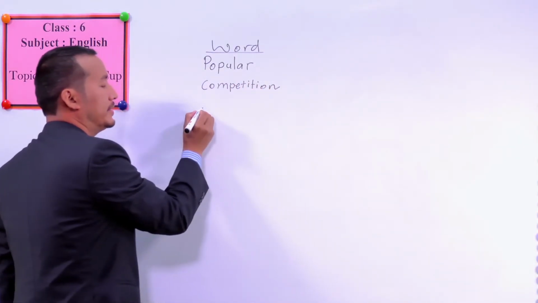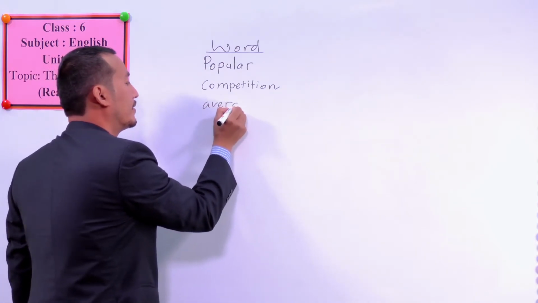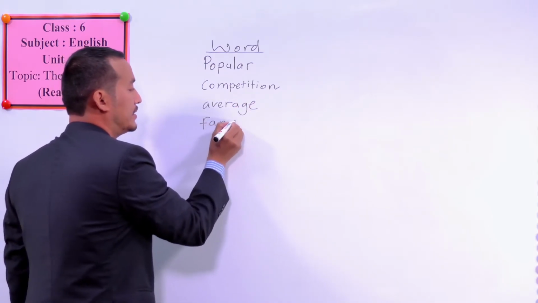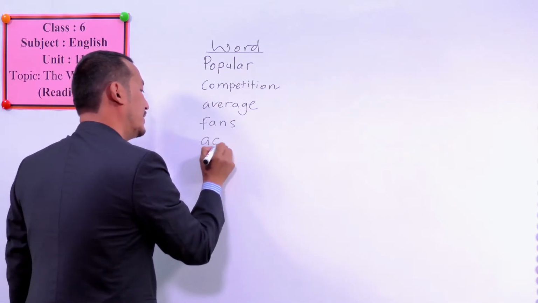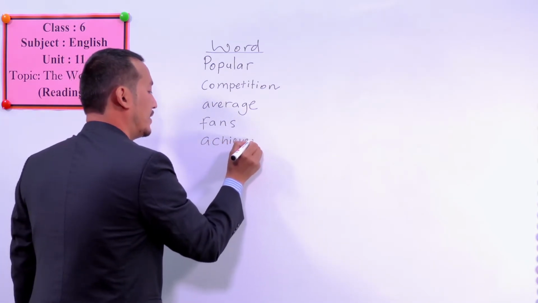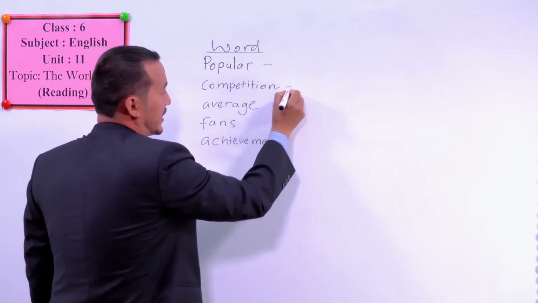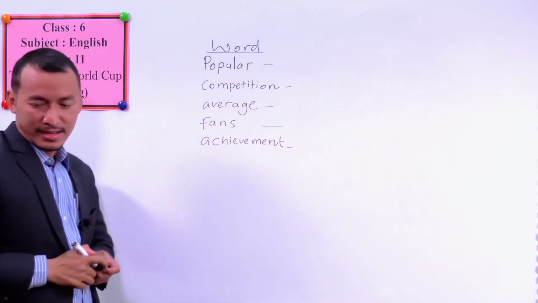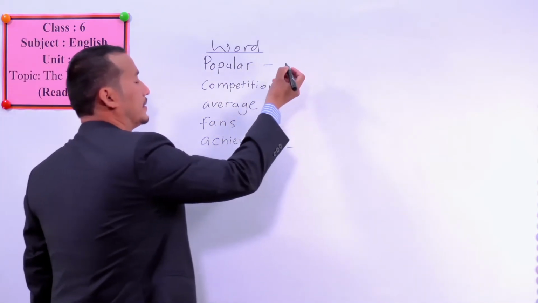Another word is the average. Another one is fans and achievement. Okay, dear students, can you use these words in your own language? Okay, let me help you. Popular.